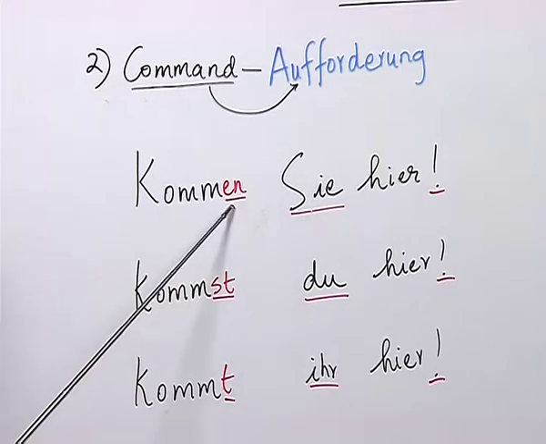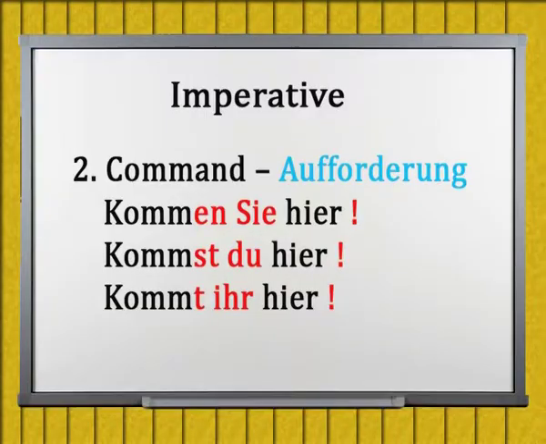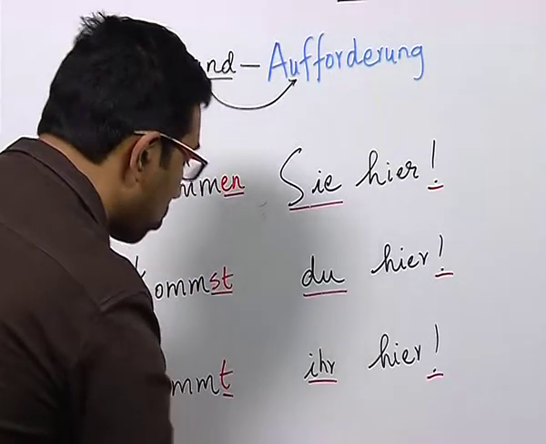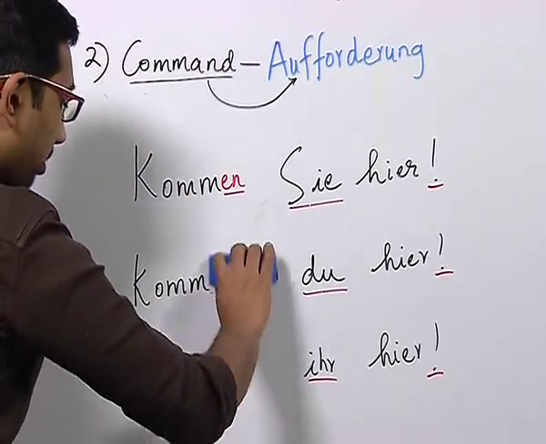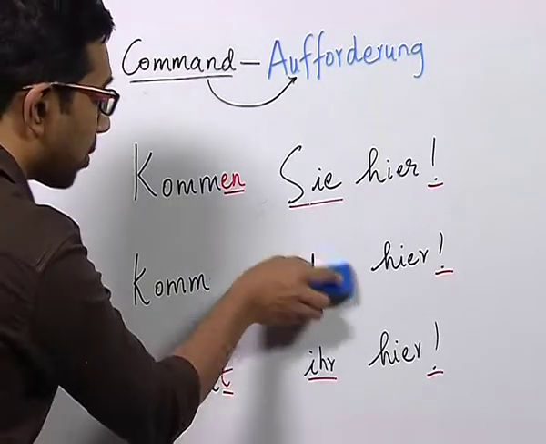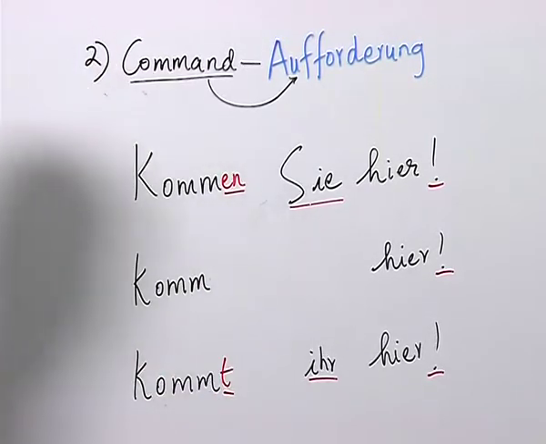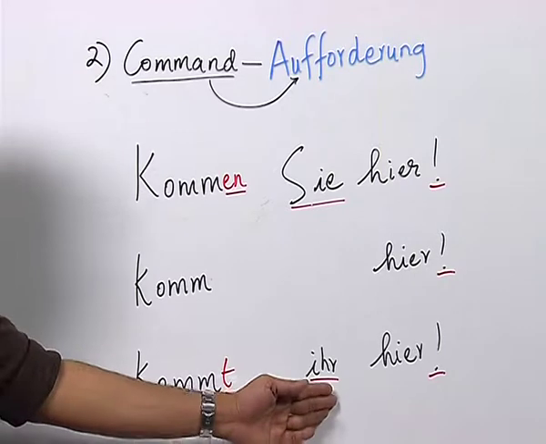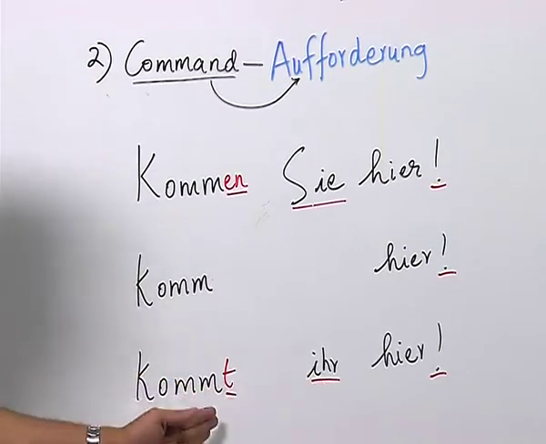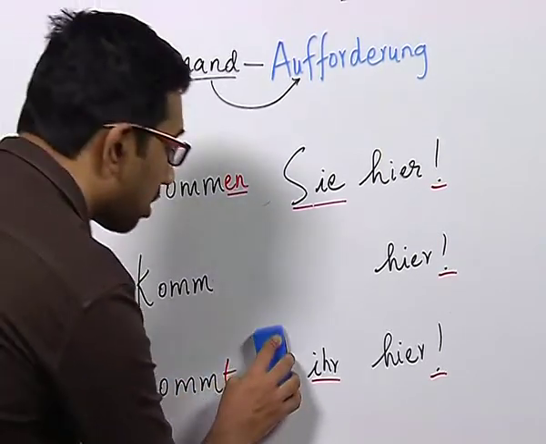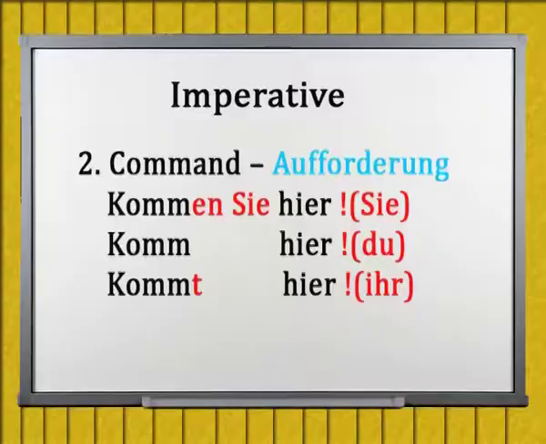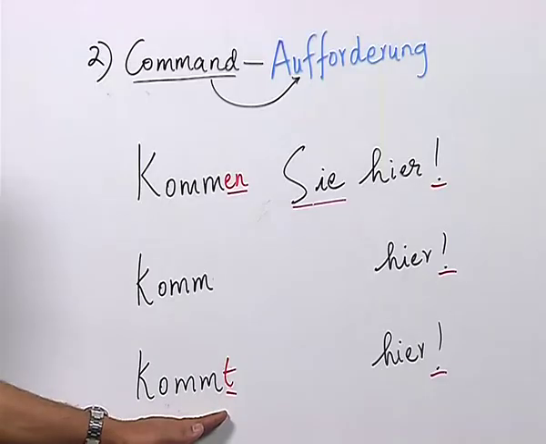Since you know from the first segment that for the pronoun Sie we retain the ending, but for the pronoun du we do not retain the ending of the verb, and we remove the pronoun. For the sentence which has ihr, we remove the pronoun also, but we retain the ending.